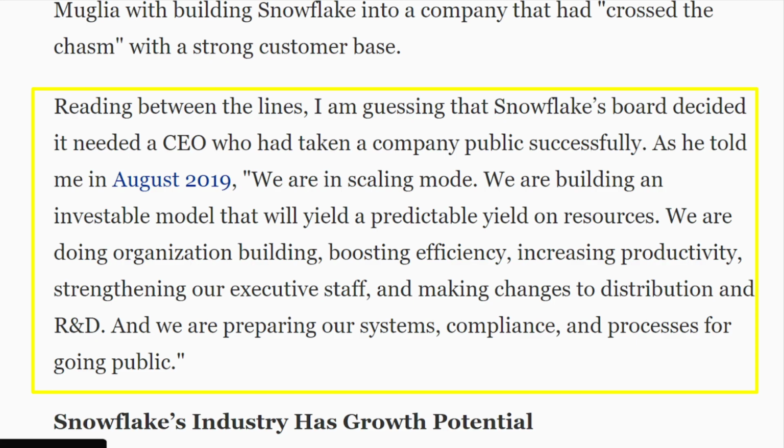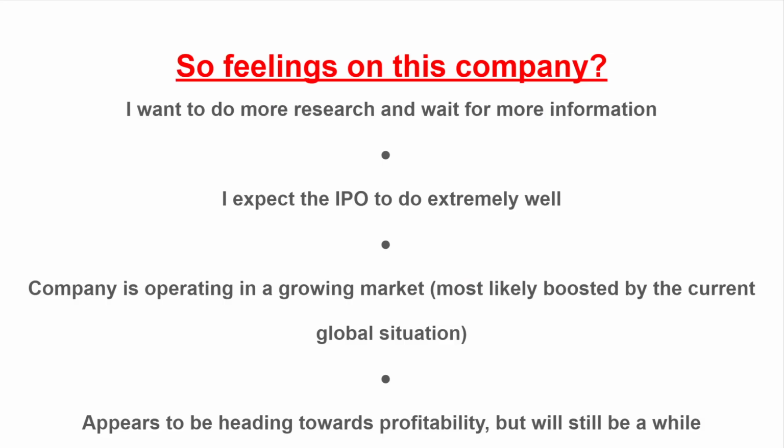And because the CEO has had multiple successful IPOs in the past, I absolutely think, especially with all the immense growth of this company, that this company will have a phenomenal IPO. However, we still need more information as to whether this company is going to be overvalued when it IPOs, as happens with a lot of tech companies these days, or if we're going to purchase this company at a discount, which would be awesome. I also want to wait and see an earnings release to get some more details on its numbers and financials, as well as see some more sustained growth and a direct path towards profitability, which is what I am really looking for in this company.